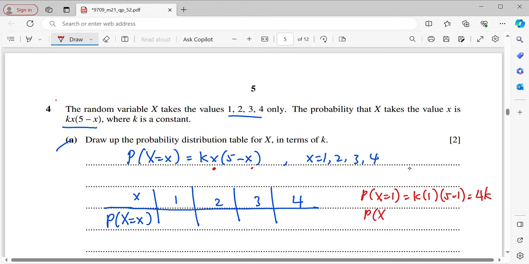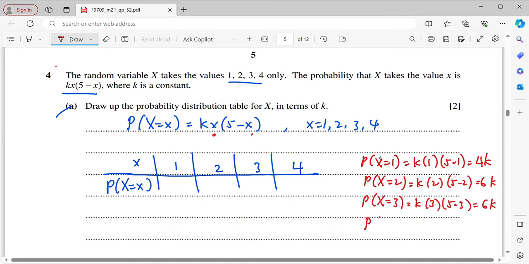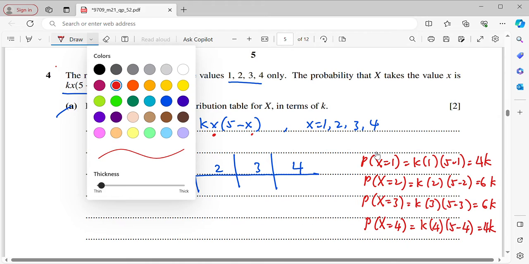When P(X = 2), that will be k times 2, 5 minus 2. So it will be 6k. When P(X = 3), it's going to be k(3)(5 minus 3). It's also 6k. And at last, when P(X = 4), it will be k times 4, then 5 minus 4. Then you will get 4k. Okay, so just put all this in the table.